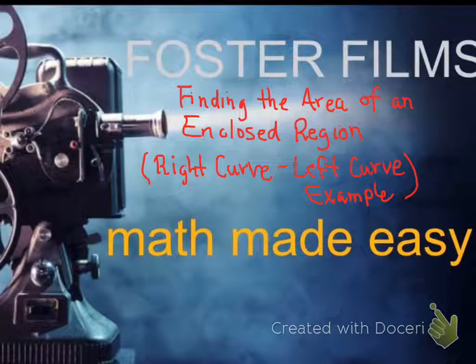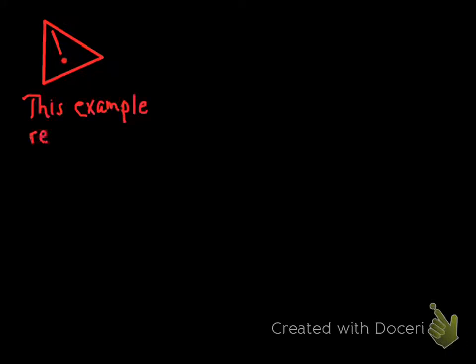Okay, second example, finding the area of an enclosed region, but this time we're going to have to go right curve minus left curve. Let's see what the difference is here. You may be curious, why can't I always do it the way you initially showed? So here's a warning before we begin. This is an example that requires a dy. And you can remember this.